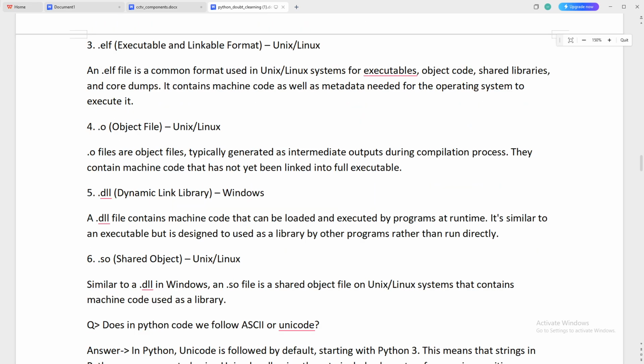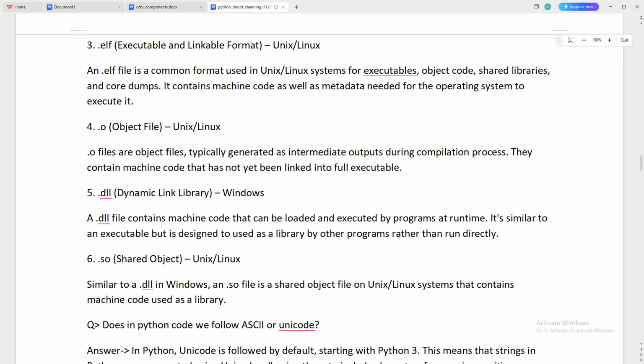Now third point is .elf, the Executable and Linkable Format for Unix and Linux. An .elf file is a common format used in Unix or Linux systems for executable object code, shared libraries, and core dumps. It contains machine code as well as metadata needed by the operating system to execute it.